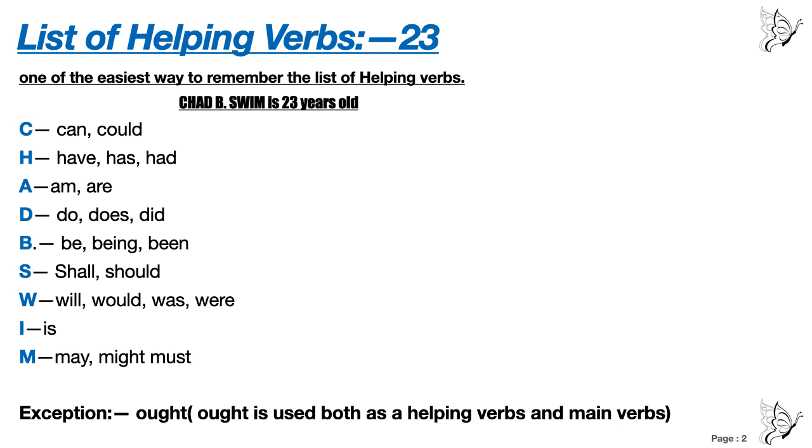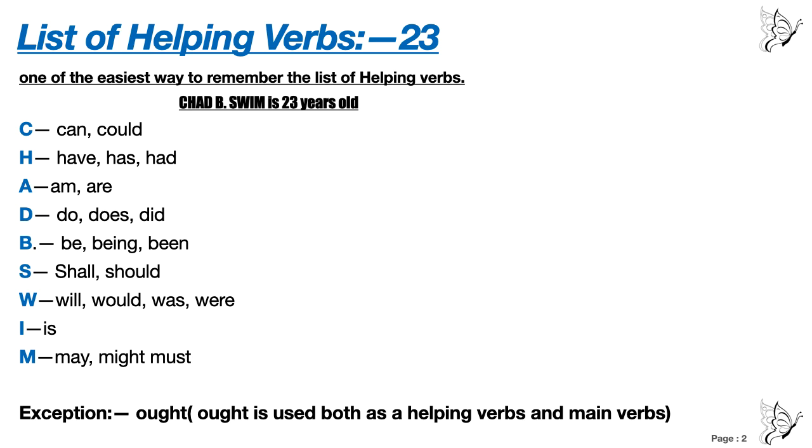One of the easiest ways to remember the list of helping verbs: Chad B swim is 23 years old. So how many helping verbs are there? 23. One sentence is given, Chad B swim is 23 years old. That means you have to remember the number, that 23 is the list of helping verbs.